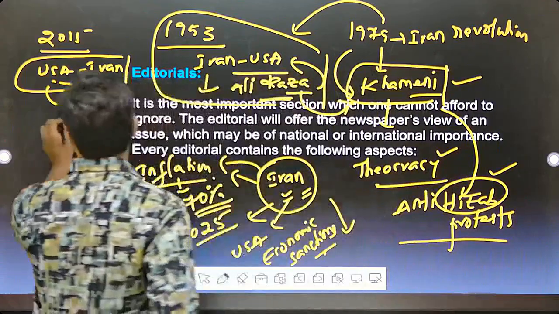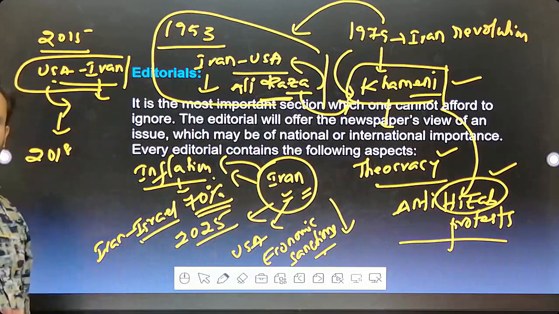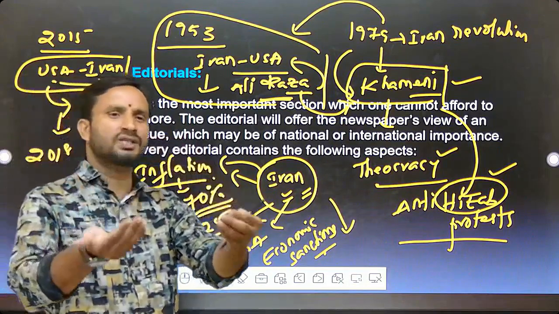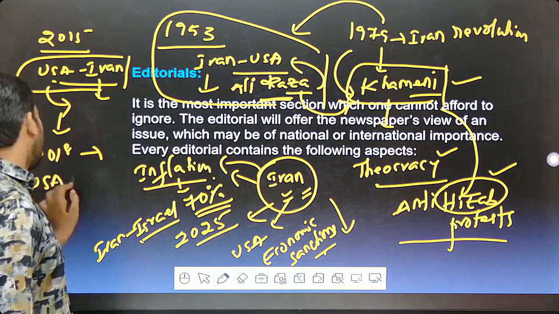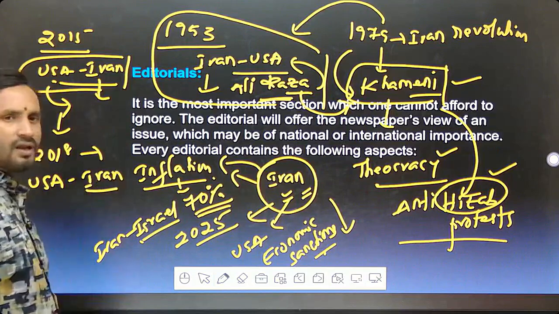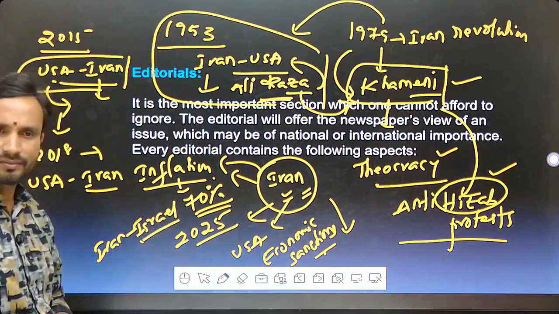But in the year 2018, the USA withdrew from the Iran nuclear deal. It means the USA imposed more economic sanctions on Iran.